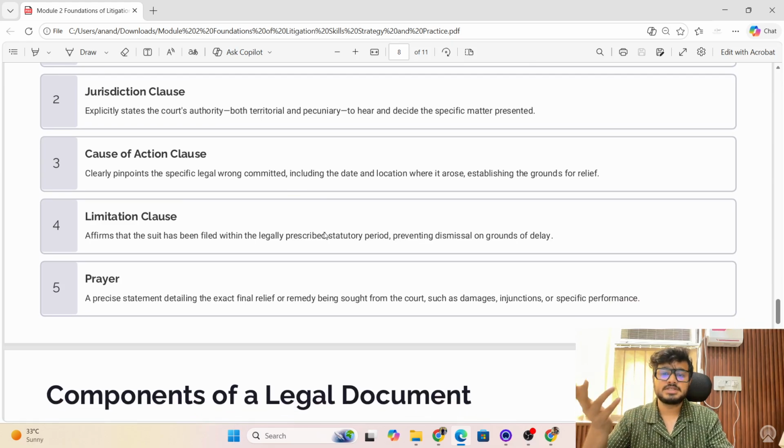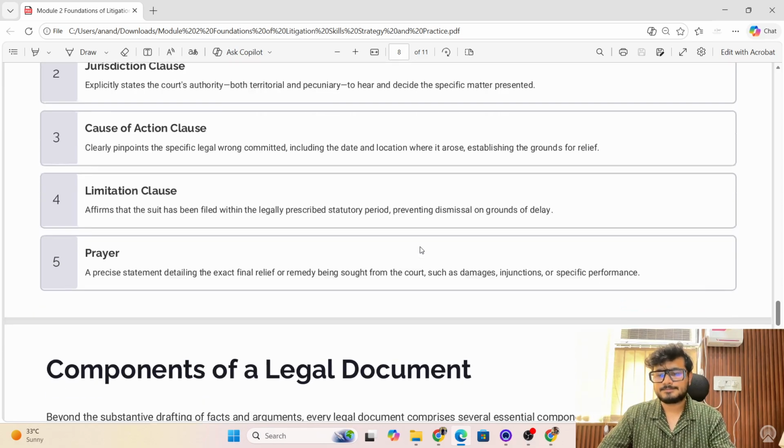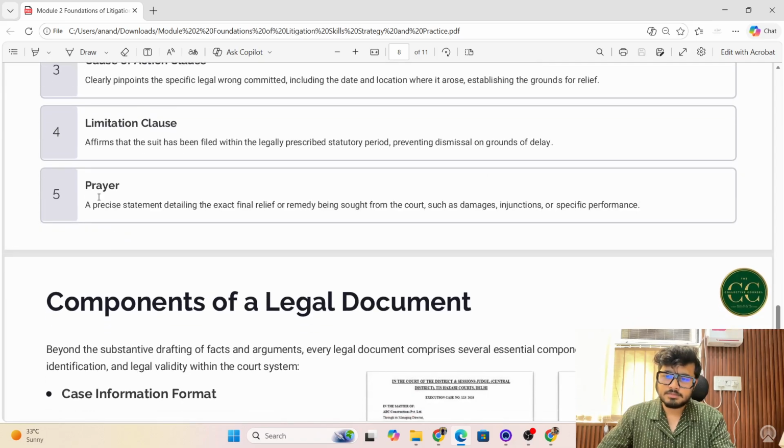The limitation clause in civil suits is very important because certain civil actions have their own limitation period. Let's suppose in recovery suits, 3 years of limitation is there, right? It affirms that the suit has been filed within the legally prescribed statutory period, preventing dismissal on grounds of delay. If you're not filing your suit within the statutory limitation period, the court has the power to dismiss your suit at the first instance. Then the prayer clause comes: a precise statement detailing the exact final relief or remedy being sought from the court, such as damages, injunctions, or specific performance.